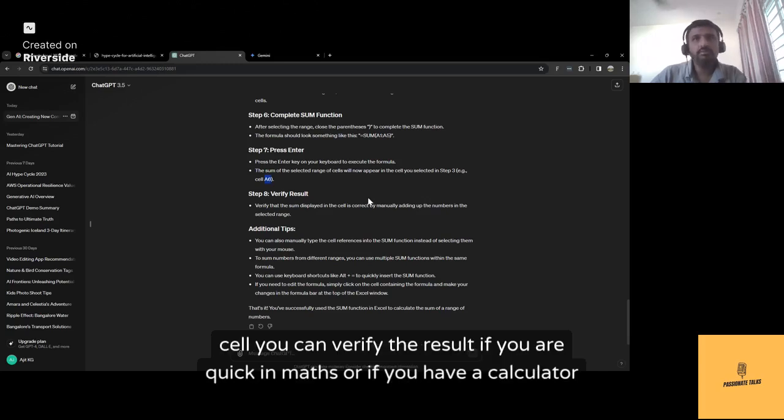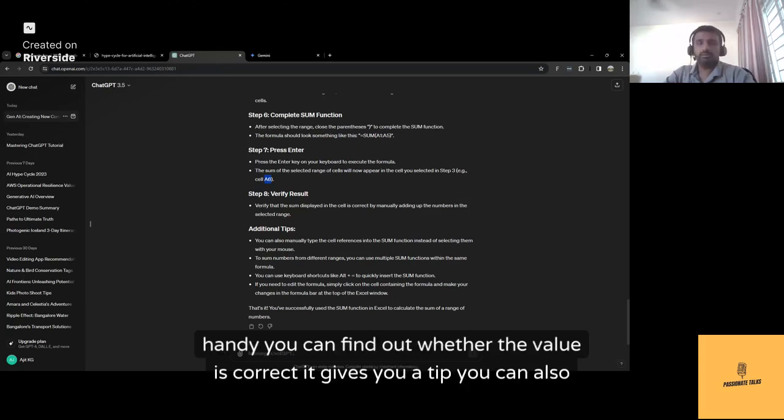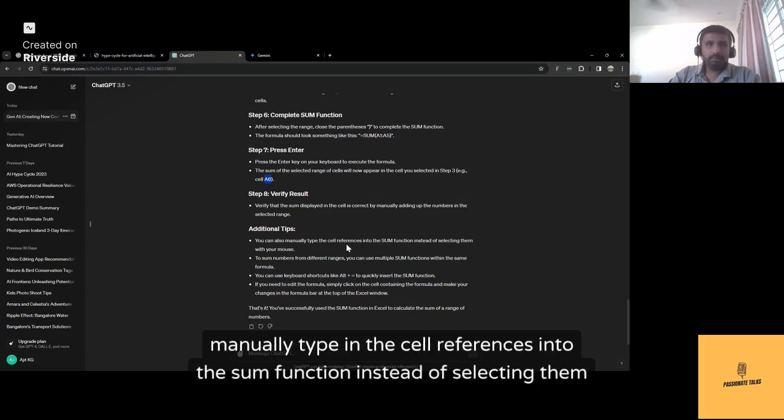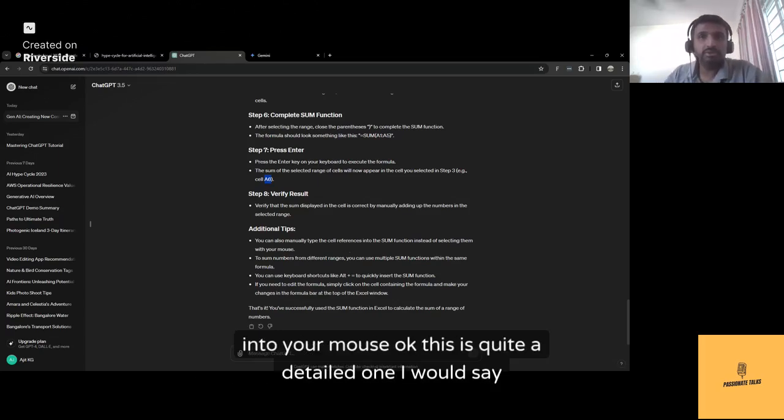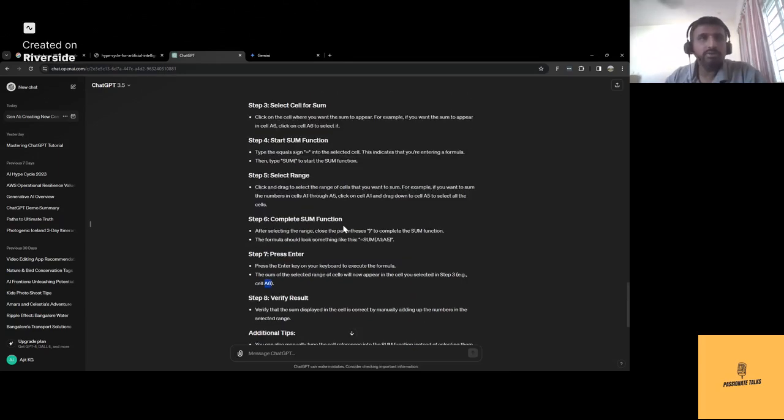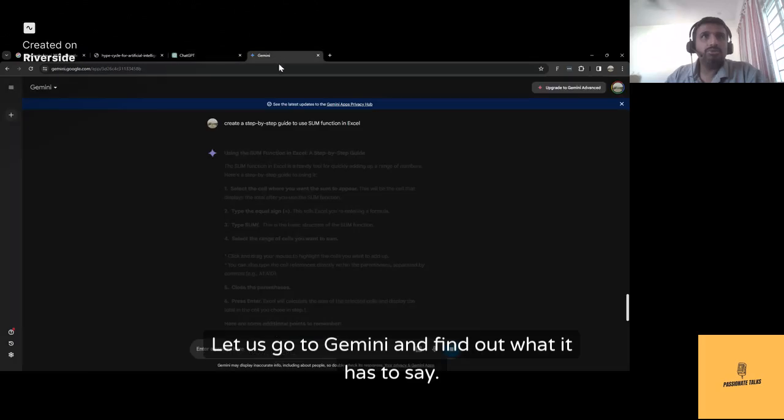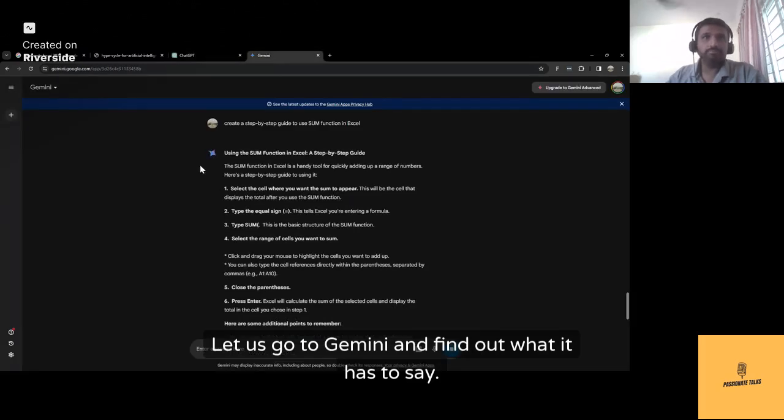You can verify the result if you are quick in maths, or if you have a calculator handy, you can find out whether the value is correct. It gives you a tip. You can also manually type in the cell references into the sum function instead of selecting them with your mouse. Okay, this is quite a detailed one, I would say. Let us go to Gemini and find out what it has to say.